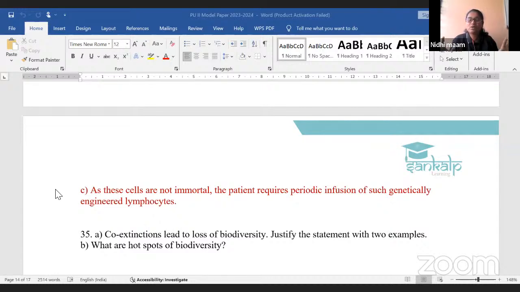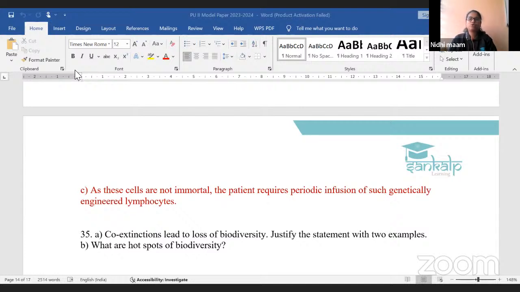These cells are not immortal. These cells will die, so during that time the patient requires periodic infusion. Periodically we have to culture ADA lymphocytes and inject them into the patient. Right? No one told me what ADA means.